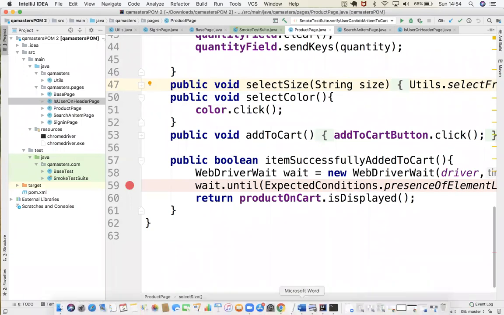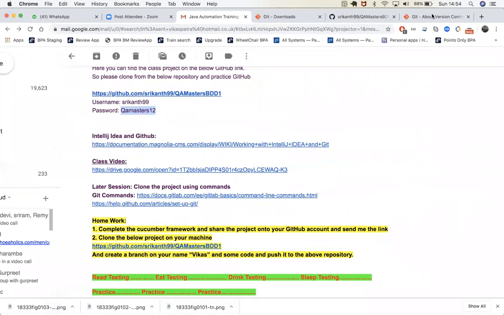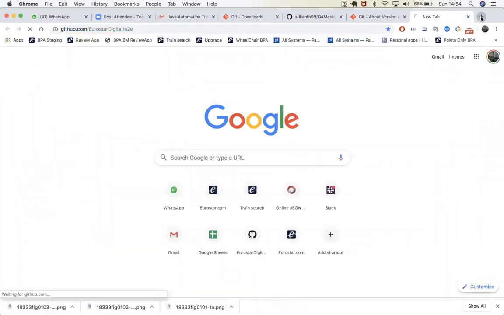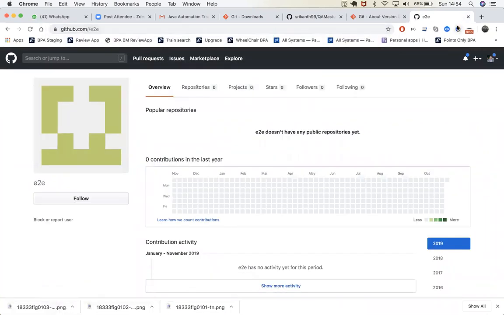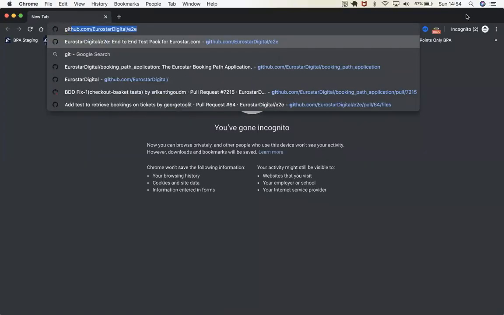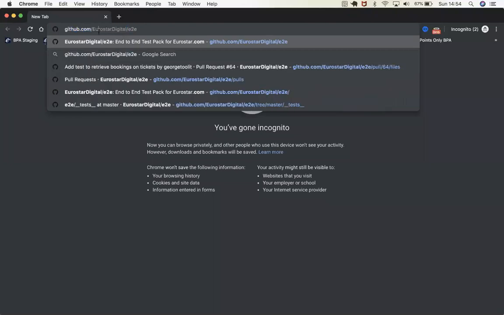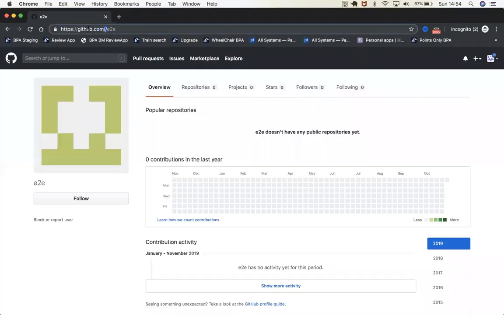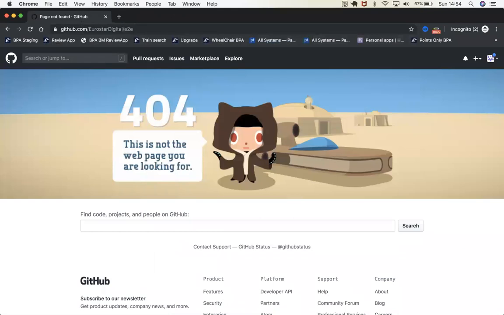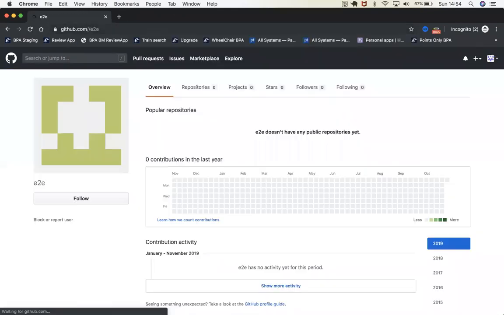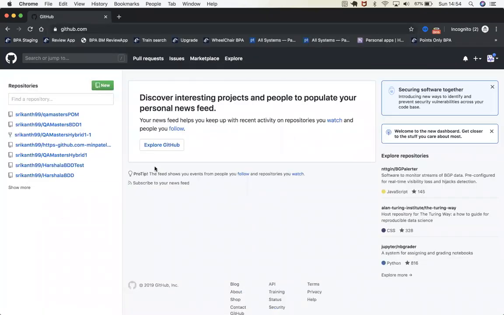You just create a GitHub account. Go to GitHub, github.com.